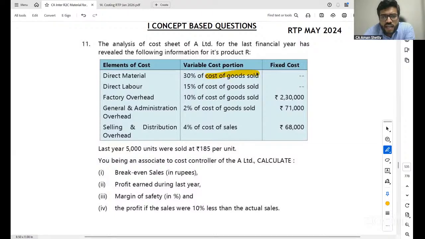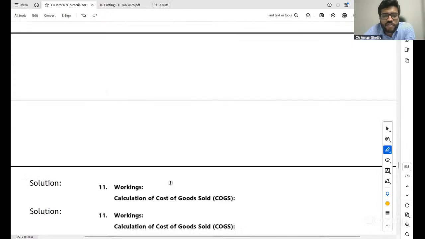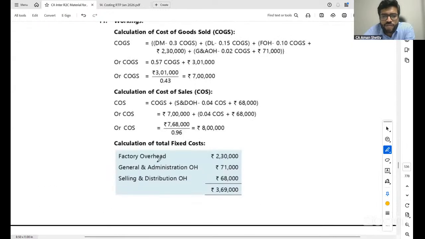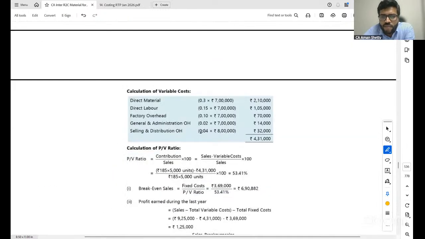Looking at COGS, what immediately strikes you? 30% of, and cost of sales. What does it strike? Immediately, what does it strike? Cost sheet. Yes, you do it based on a cost sheet formula approach. Clear, all of you? Yes, look at this formula based on the cost sheet.